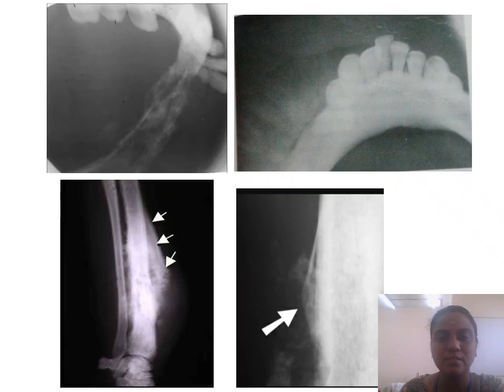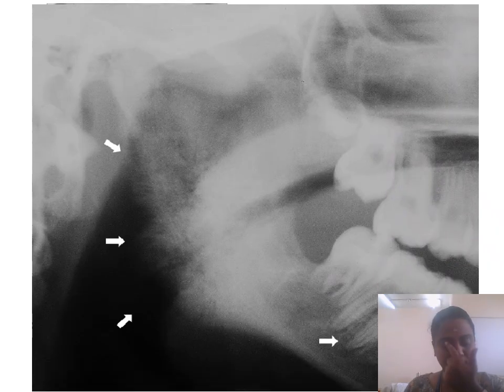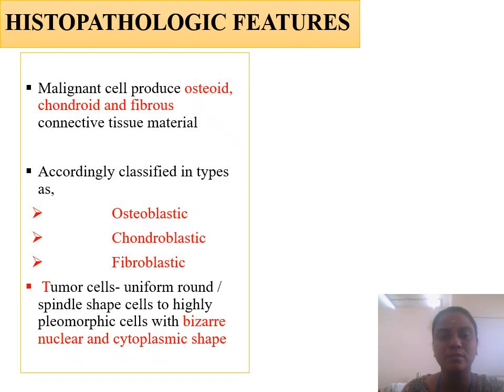Here there is excessive bone formation in a ray-like pattern, which we call sun ray or sunburst appearance. This is another radiographic picture where you can see a mixed sclerotic lesion, and there is osteophytic bone production at a 45-degree angle to the tumor mass, which we call sun ray or sunburst appearance, involving the posterior mandible and ramus of the mandible.